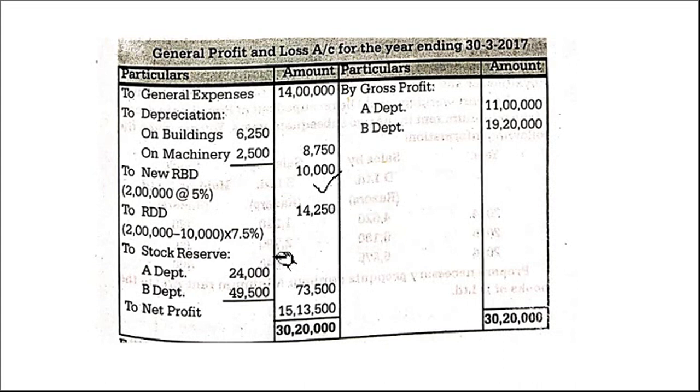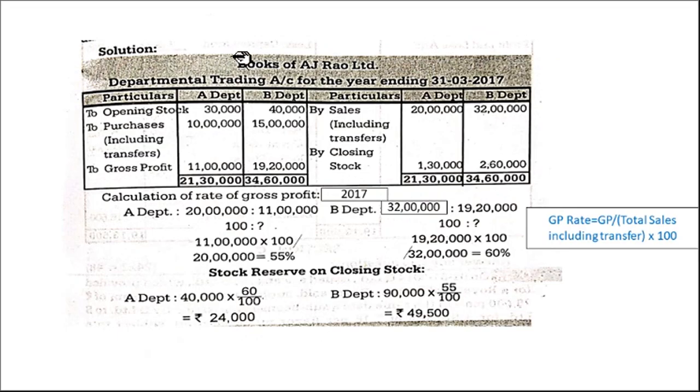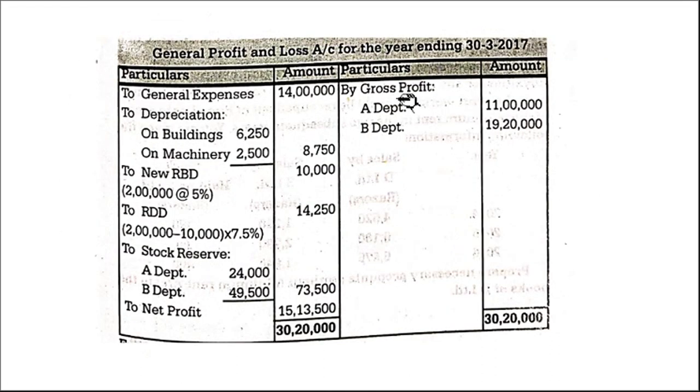Clear? Then I told you, opening stock will be there on the debit side in the trading account usually, correct? See, look here. Opening stock debit side, closing stock credit side. Here they have given a transfer, in the sense closing stock includes the stock of other department. So closing stock usually will be there on the credit side.